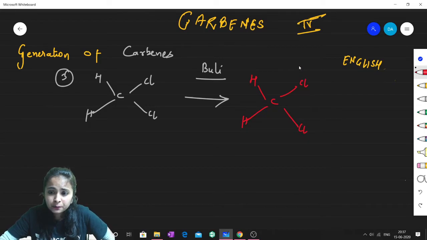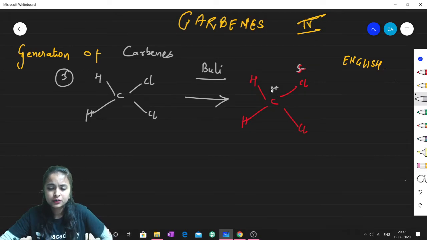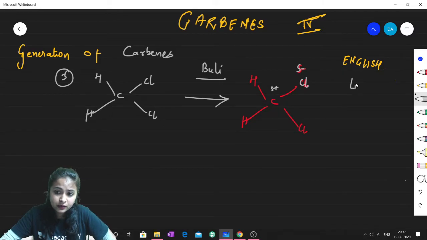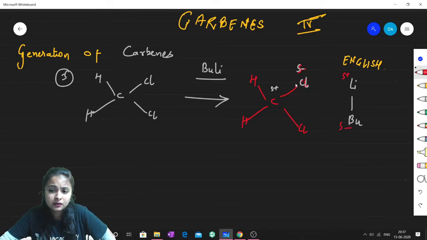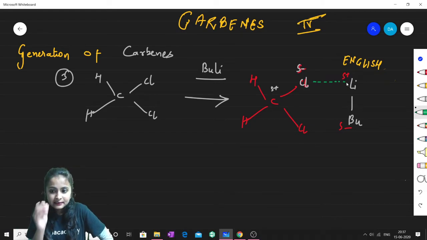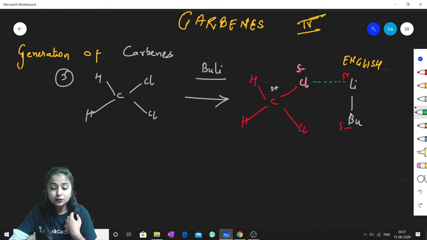Now listen, this chlorine is partial negative, and this carbon is partial positive, obviously, because chlorine is an electronegative element. Now we have butyl lithium. Just look at this lithium, butyl lithium. This lithium is partial positive, and this butyl is partial negative. So this chlorine, being electronegative, will be attracted towards this lithium, or rather, this lithium will be attracted towards this chlorine. And since this lithium is attracted towards this chlorine, this butyl is negative enough to attack this chlorine.